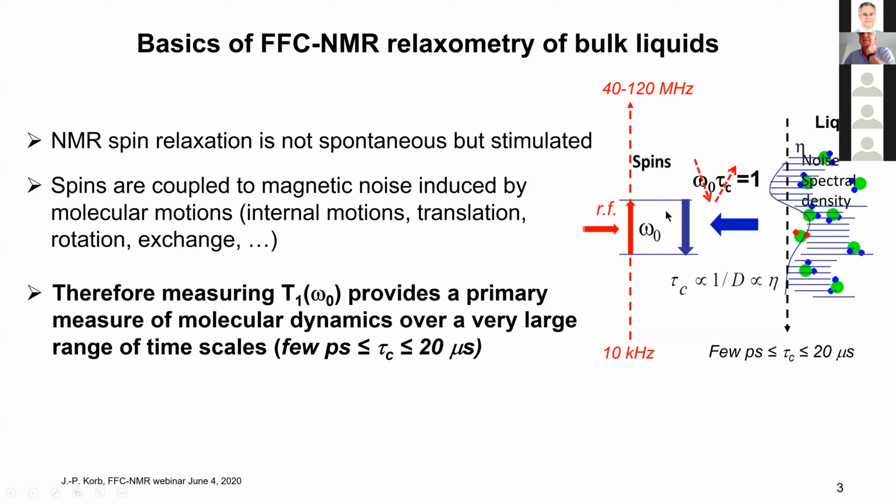Therefore, in this technique, we vary the magnetic field. Usually we decrease the magnetic field, so we increase the correlation time. And therefore, measuring the frequency dependence of T1, the longitudinal relaxation, provides the primary measure of molecular dynamics over a very large range of time scale, usually from a few picoseconds to 20 microseconds.